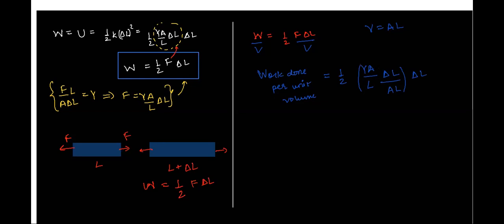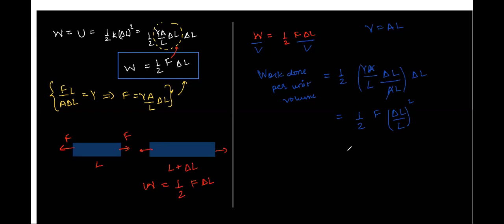Now just cut out the expressions. So we will get half of Y by Y into delta L by L whole square. Correct? I hope. Just check.